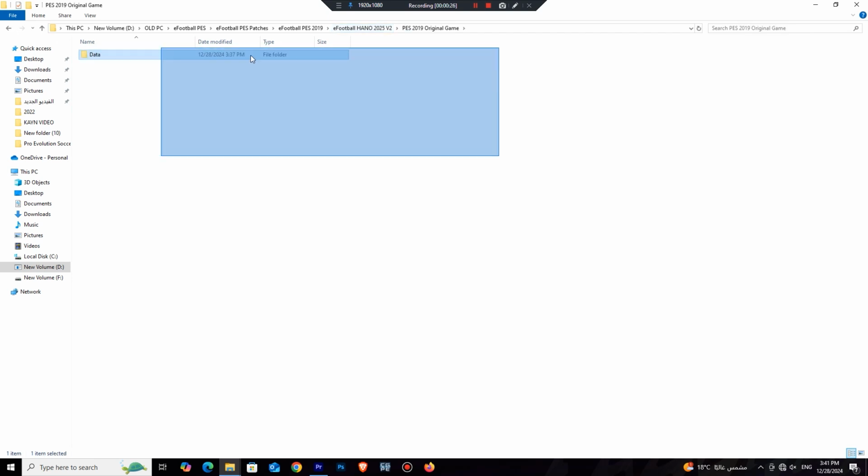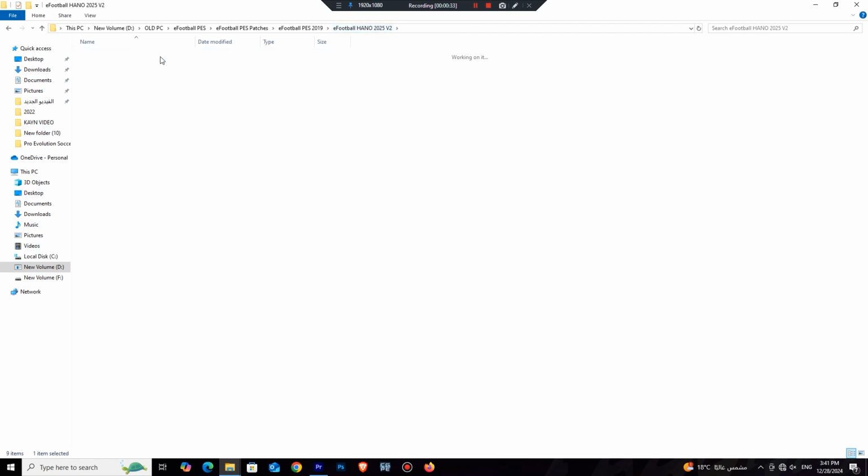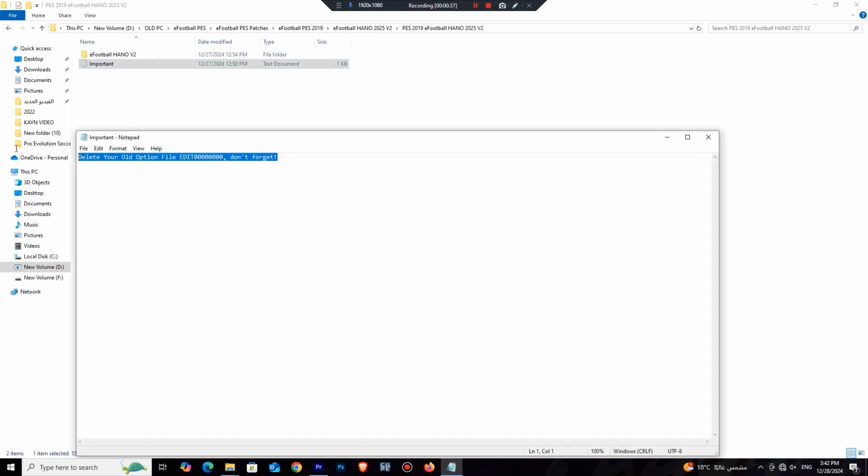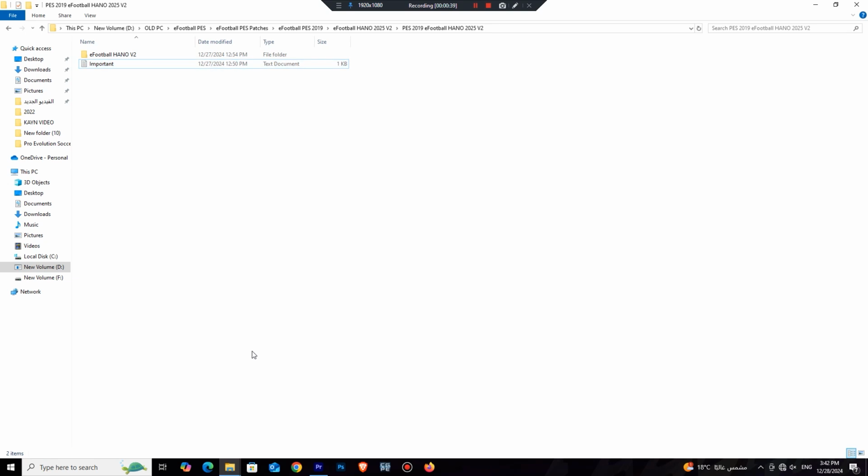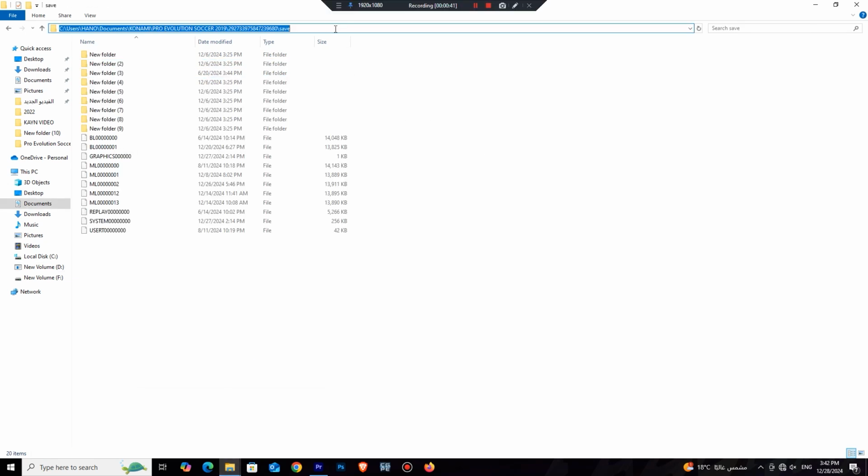First, you must have a game folder that contains only the data file. If you have any other files, delete them. It's very important. Go to Option File Location and delete all files or backup.